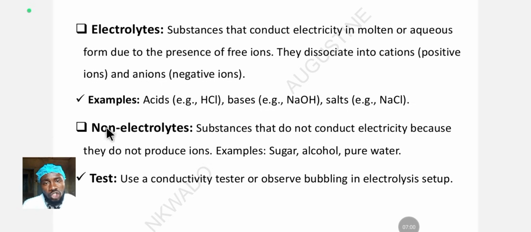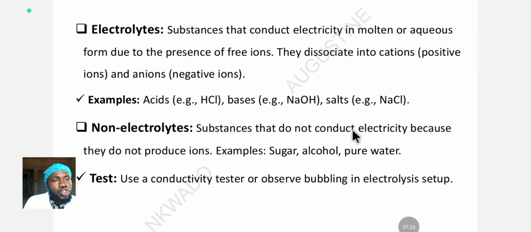When you see "non," just know that it's quasi. It's away from the normal. It's against; it does not have what the normal one has, or it does not do what the normal one does. So when you say non-electrolytes, it means that it does not do what an electrolyte does. It does not have what an electrolyte has. All right, so let's look at what it is.